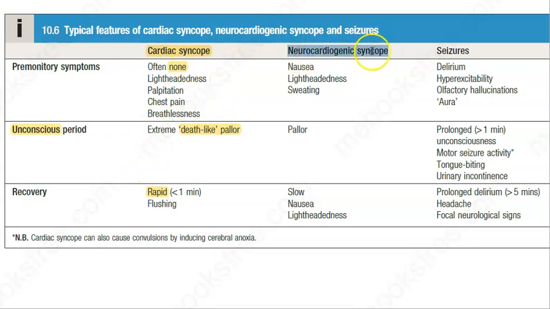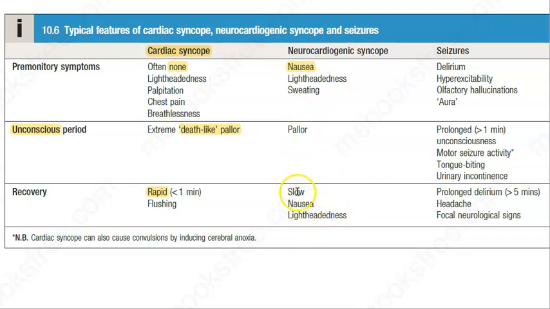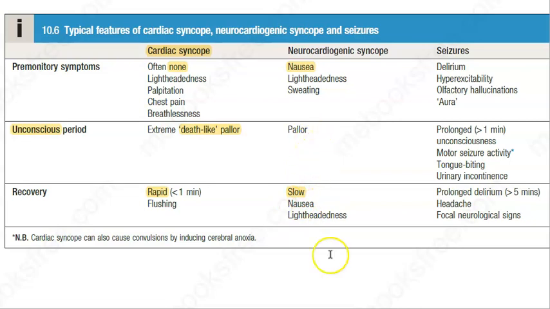Coming to neurocardiogenic syncope, these people are definitely going to have the premonitory symptoms, that is nausea, etc. Lightheadedness, sweating they can have. This is vasovagal syncope. These people will be pale. This is because of hypotension. And when they recover, this will be a slow recovery. But again, they are recovering, that's what you should understand. And there will be nausea and lightheadedness, same thing before and same thing after also. Before, nausea, lightheadedness, then unconscious period, then again recovery, nausea, lightheadedness.